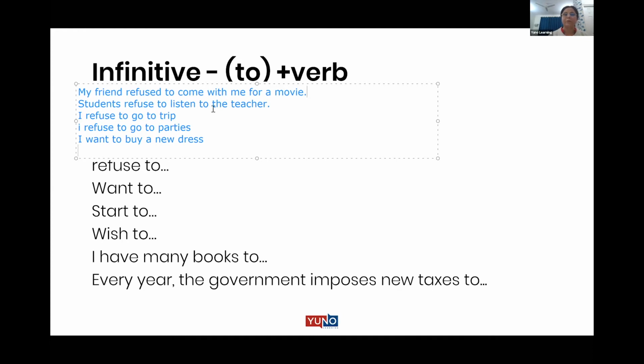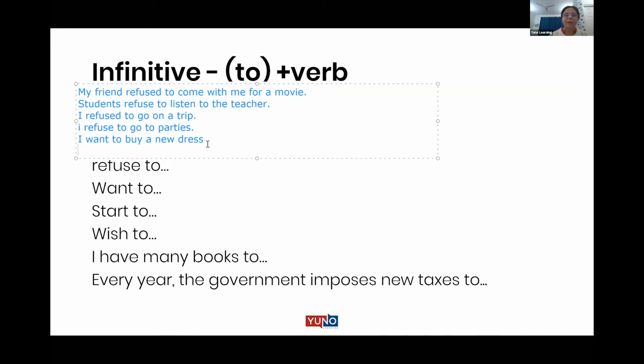So according to the sense, whatever meaning you have in the sentence, you should use the form. They refused or they refuse to listen to the teacher, correct? So we refuse to do something. I refuse to go on a trip. But when you say I refuse to go on a trip, that means every time you are asked, you refuse to do that. And if you put D over here, so probably your friends asked you to go on a trip and you refused to go. Again, here also, I refuse to go to the parties. Again, it means that every time somebody asks you, you refuse.